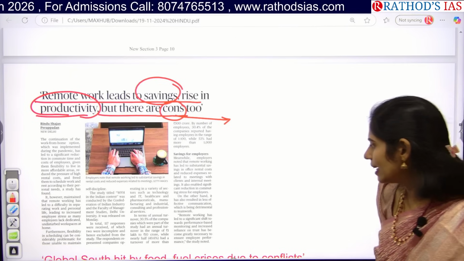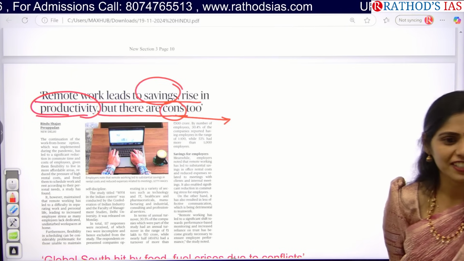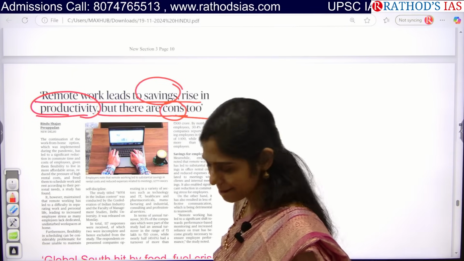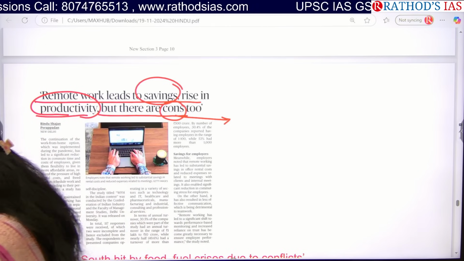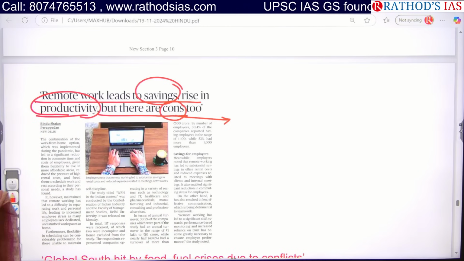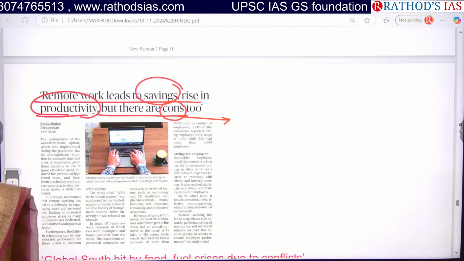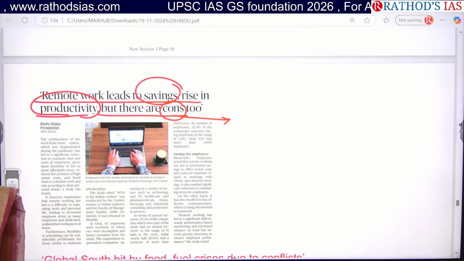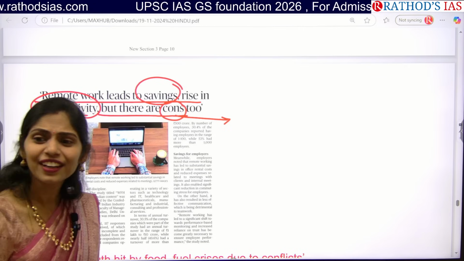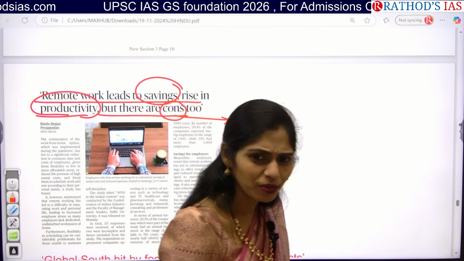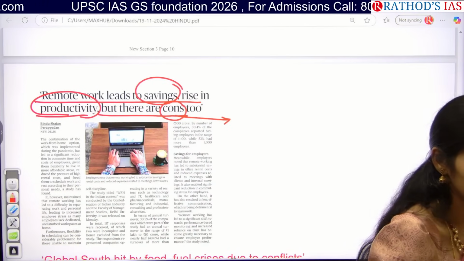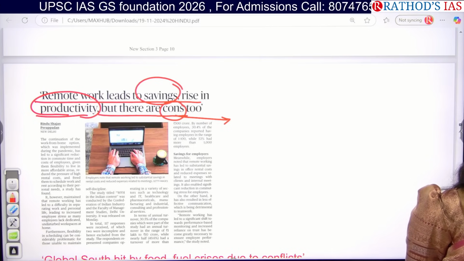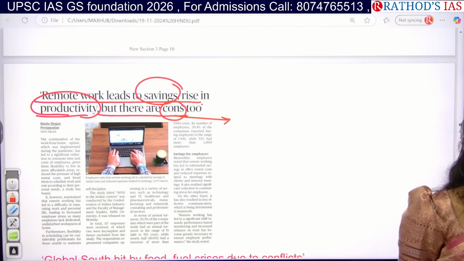I want some technical terms from ethics. Honesty, integrity. You will not maintain them if you are at home. Then next, what about accountability?